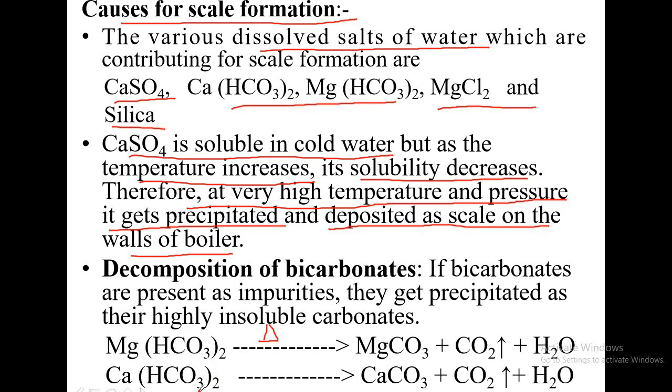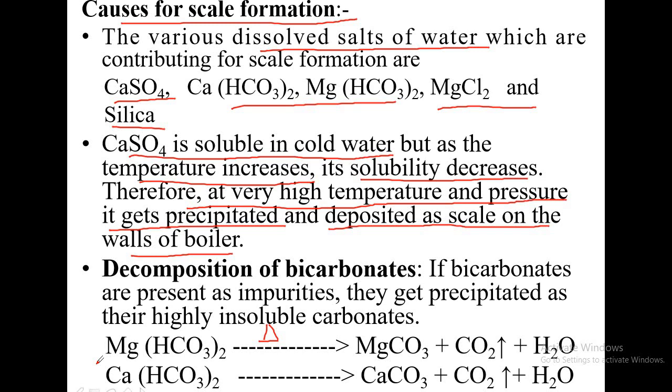So they are soluble in water. Magnesium and calcium bicarbonates are soluble in water, but upon heating they undergo thermal decomposition to give insoluble carbonates. So you get magnesium carbonate and calcium carbonate. Carbon dioxide gas is evolved, leaving the water soft. Whatever water you are getting now after heating, it is absolutely free from calcium and magnesium ions. So that becomes soft water.